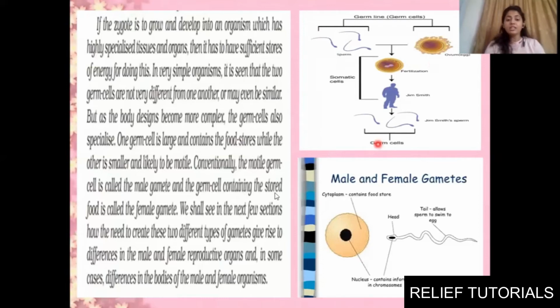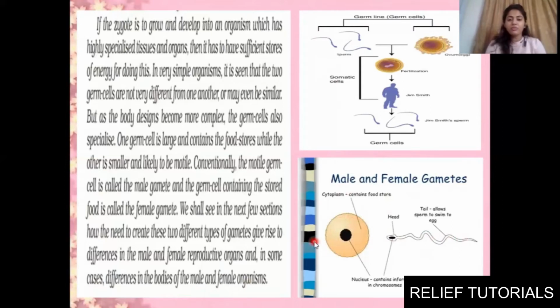We shall see in the next few sections how the need to create these two different types of gametes gives rise to a difference in male and female reproductive organs, and in some cases differences in the body of male and female organisms. You can see here, this is female gamete, it has a nucleus, then a cytoplasm. It will contain the food. This is sperm, that is male gamete, it will have a head and tail. With the help of this tail it can move from one place to another, to reach the ovum, the egg. Clear?